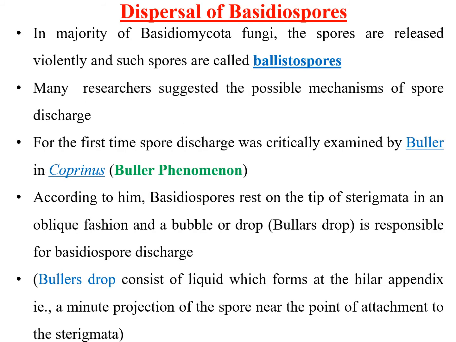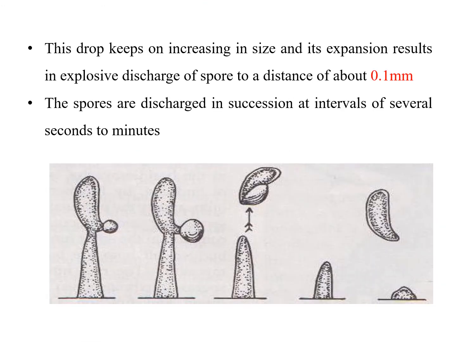The drop is generally known as Buller's drop. What does it consist of? It consists of liquid which forms at the hilar appendix, that minute projection of the spore near the point of attachment to the sterigmata. Buller said that this drop consists of liquid, and as it increases in size it is responsible for the dispersal of these basidiospores.